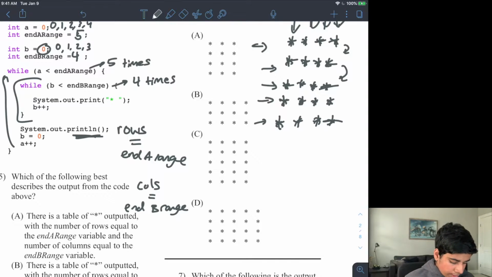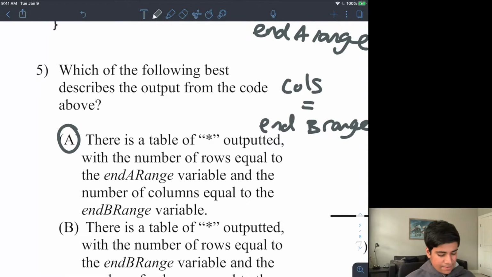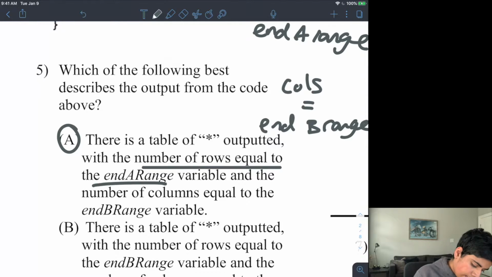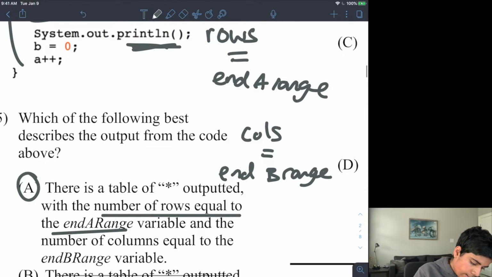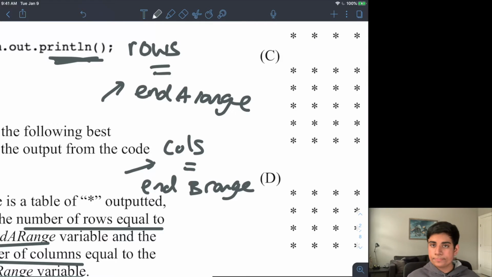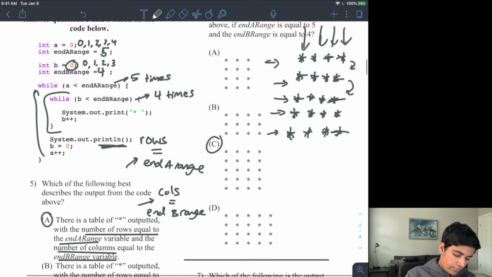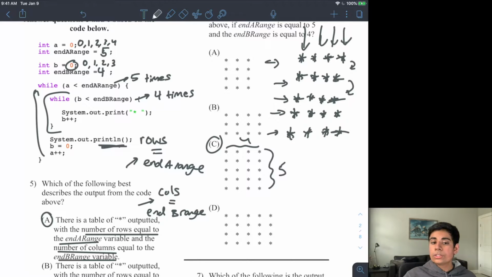Okay? So knowing this, now I can answer both questions. The answer to number 5 is A: the number of rows will be equal to A range, up here, as I specified, and the number of columns will be equal to the B range, which I specified over here. And in this question, I can circle C as my correct answer because there are 5 rows and 4 columns, just like I specified.